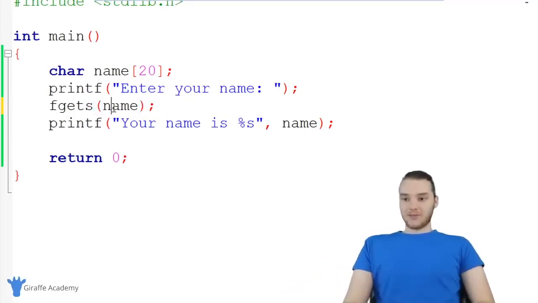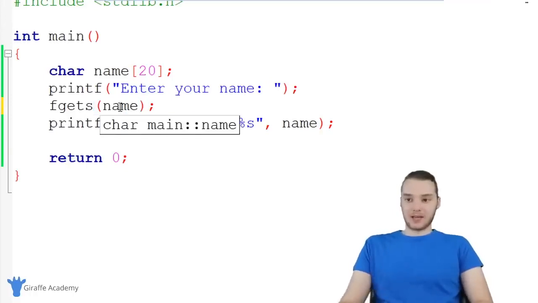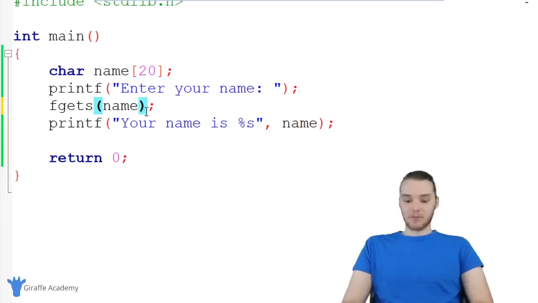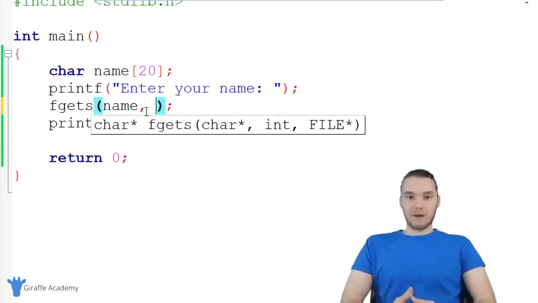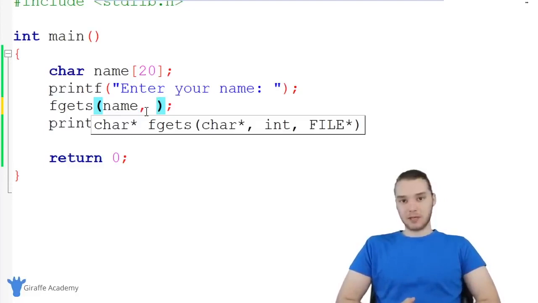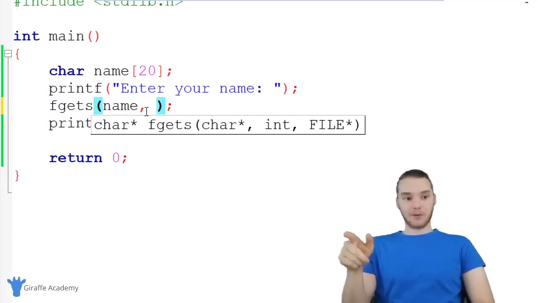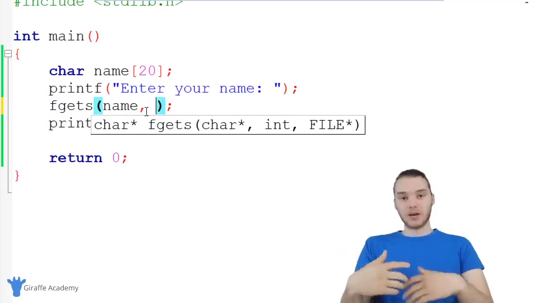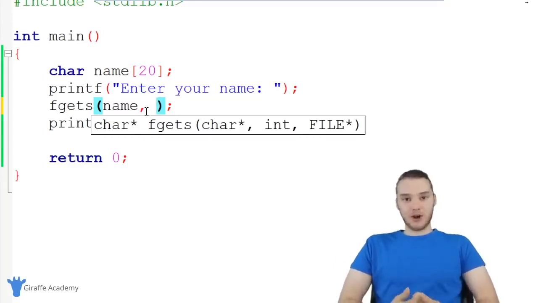So when we're using fgets, the first argument we want to give it is the name of the variable where we want to store the line of text. In our case, it's just going to be this name variable. The next thing we want to do is specify how many characters we want to be able to input from the user. This will essentially limit the amount of characters that the user can input. This is always a good idea when we're trying to get a string from the user, because one common problem is that the user could try to enter 1,000,000 characters and they would overflow the buffer. In other words, C wouldn't be able to handle accepting that many characters and the program might break.